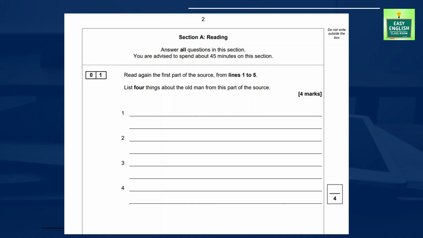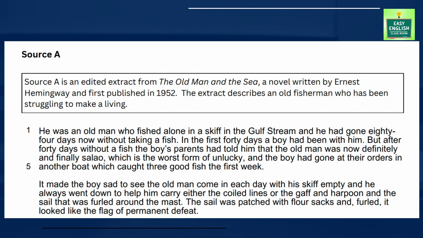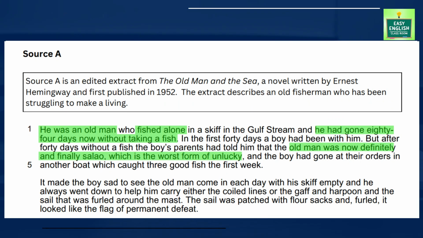Let's get started. Now, for question number 1, we don't have to read every single thing. All we need to do is read lines 1 to 5. List 4 things about the old man from this part of the source. So this is a 4-marker question and there should be 4 statements about the old man. Now, if we look at the insert, we can see there are 5 lines, and by reading this paragraph, we need to figure out 4 statements about the old man.